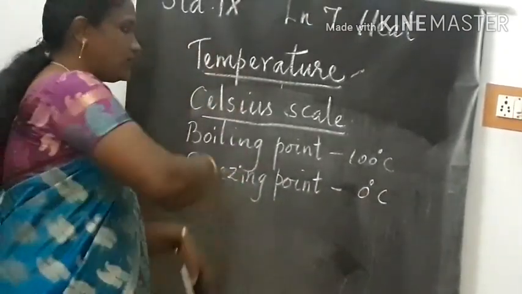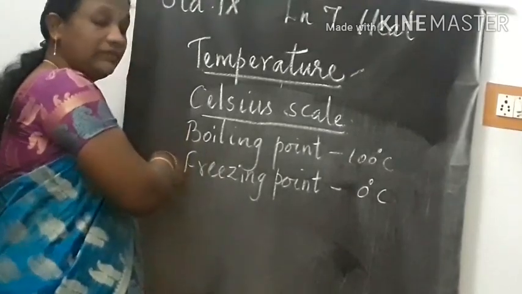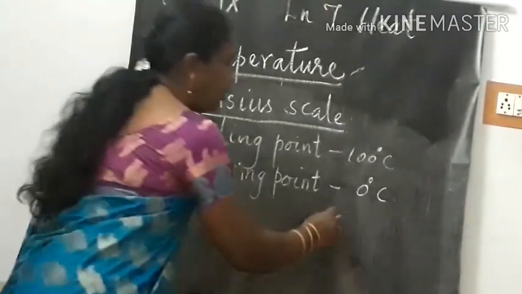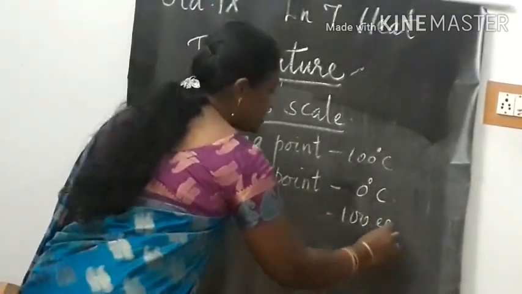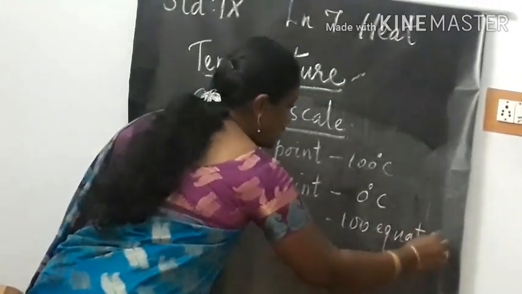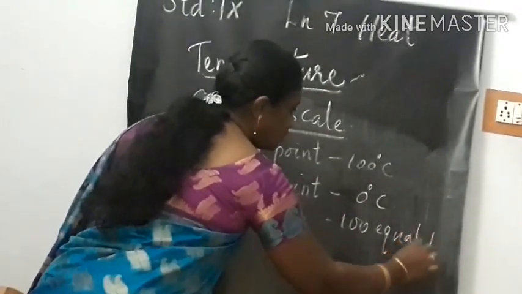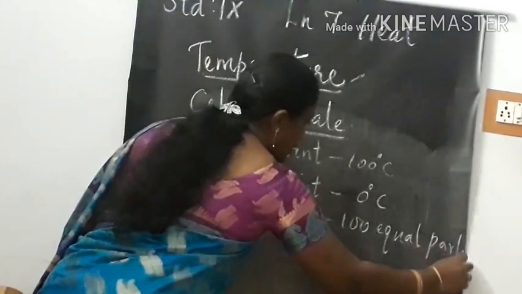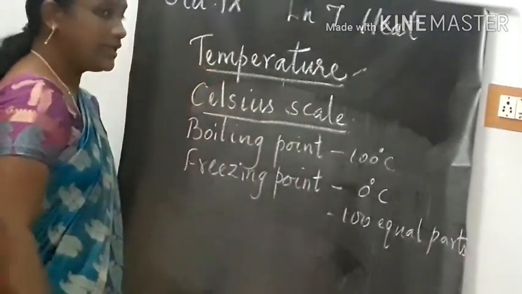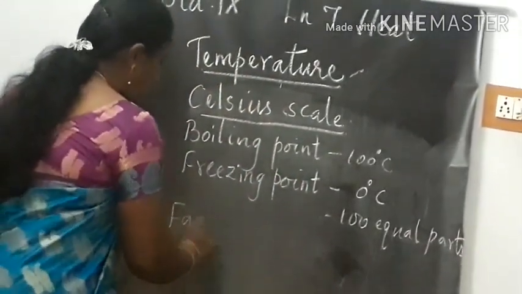So the interval between the boiling point and the freezing point is divided into 100 equal parts. Next we see the Fahrenheit scale.